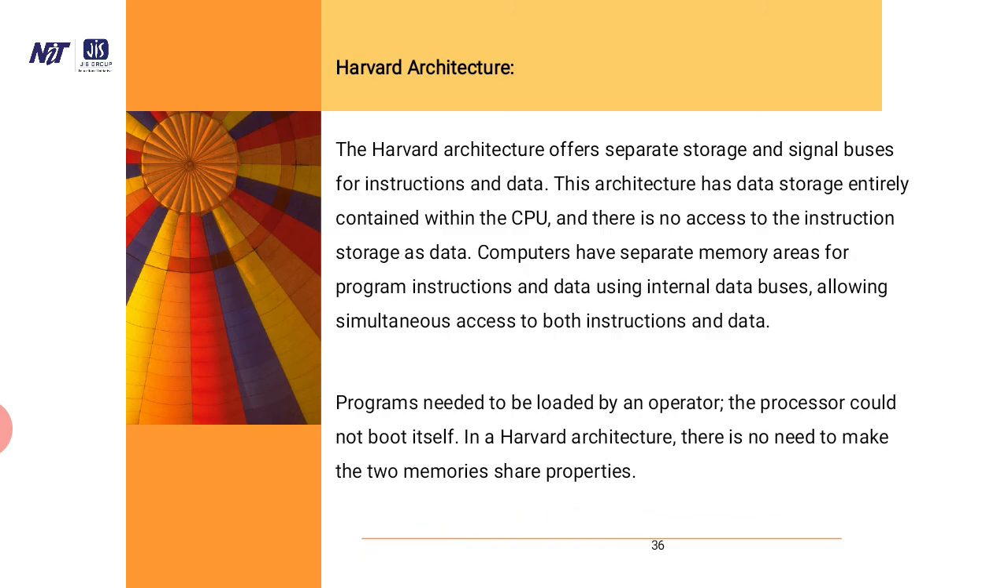Harvard architecture. The Harvard architecture offers separate storage and signal buses for instruction and data. The architecture has data storage entirely contained within the CPU, and there is no access to the instruction storage as data. Computers have separate memory areas for program instructions and data, using internal data buses, allowing simultaneous access to both instruction and data. The program needs to be loaded by the operator. The processor could not boot itself. In the Harvard architecture, there is no need to make the two memories share properties.